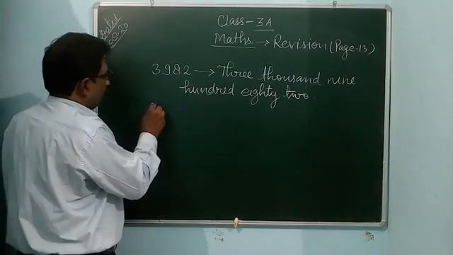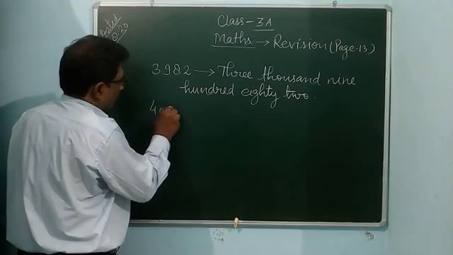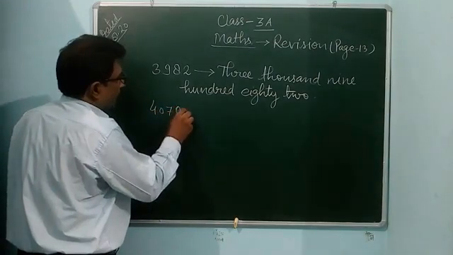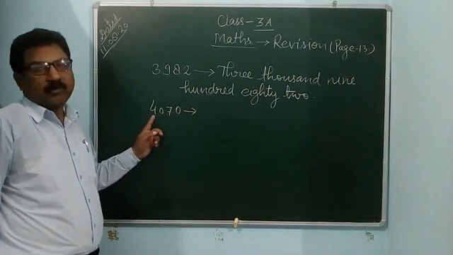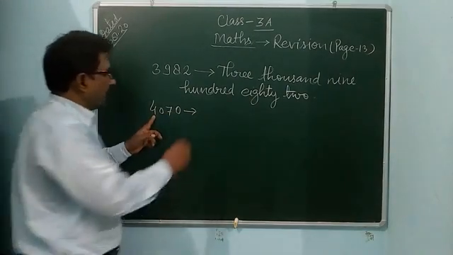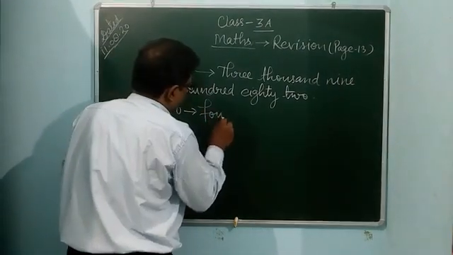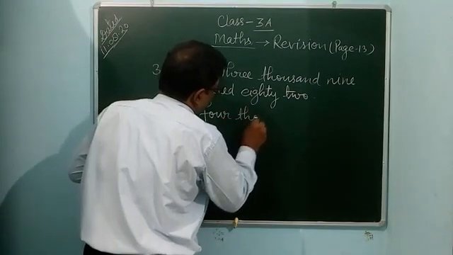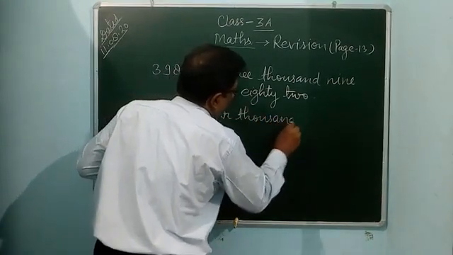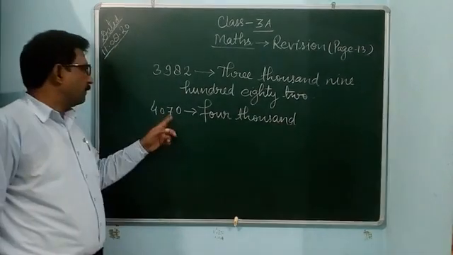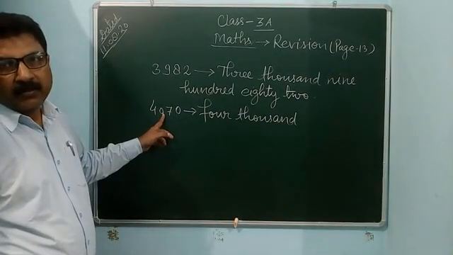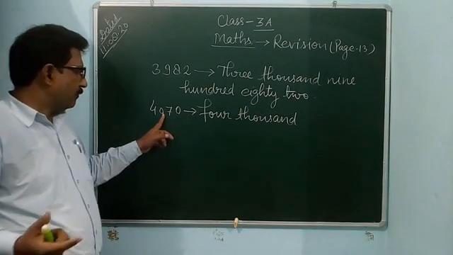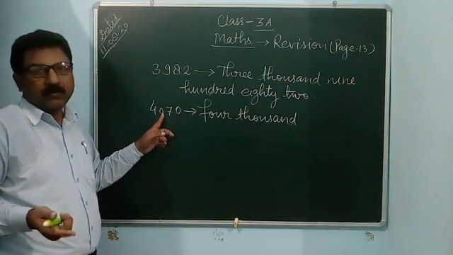See another. Ones, tens, hundreds, thousands. The thousands place is 4, so you can write 4000. The hundreds place is 0, so you can't write anything for it.